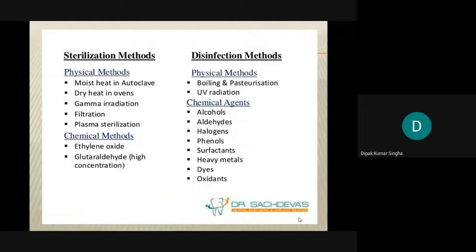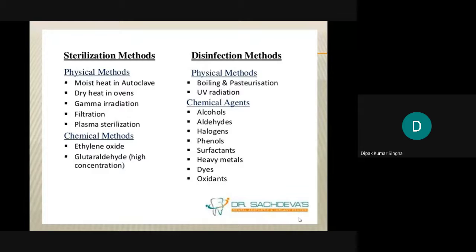Sterilization methods: the physical methods are moist heat sterilization, already discussed, dry heat, gamma radiation, filtration, and plasma sterilization. Chemical methods are ethylene oxide and glutaraldehyde. For disinfection, there are some physical methods like boiling and pasteurization, already discussed elaborately. Now the chemical agents are alcohols, aldehydes, halogens, phenols, surfactants, heavy metals, dyes, and oxidants.